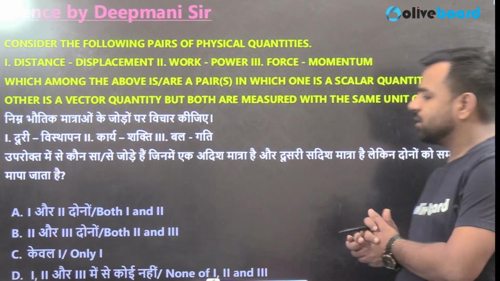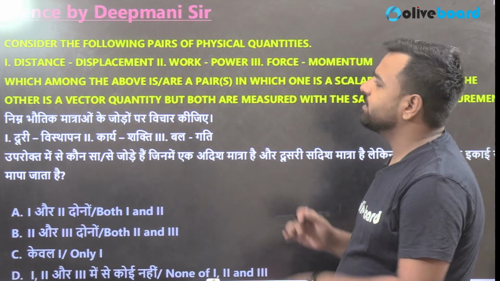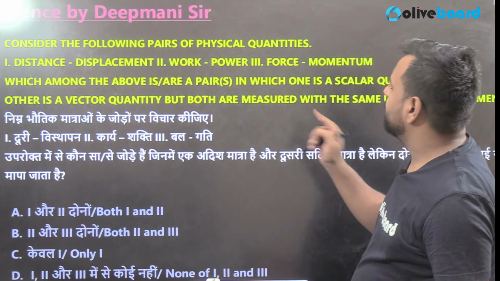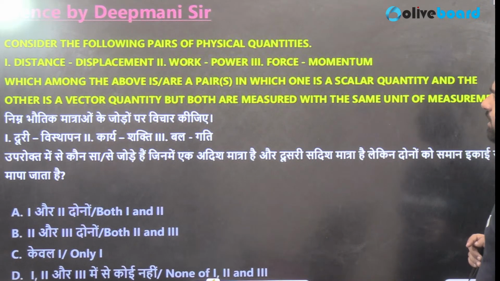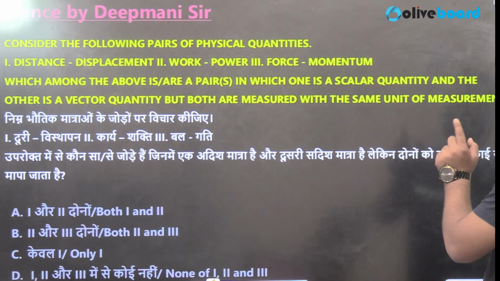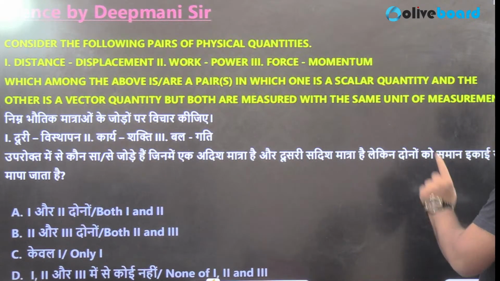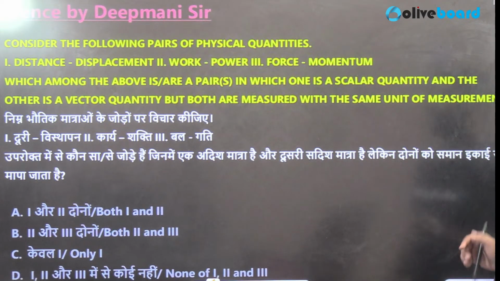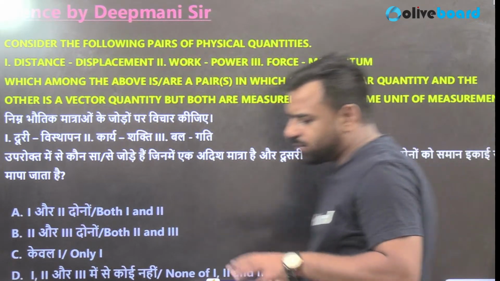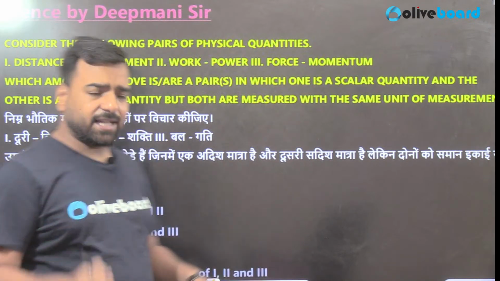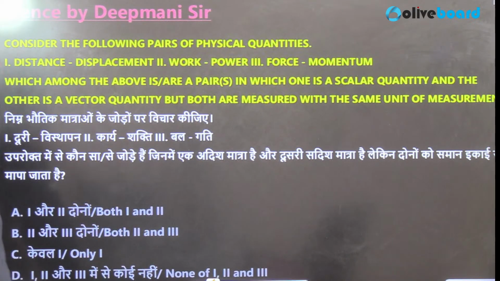Consider the following physical quantities: distance or displacement, work, power, force, momentum. Okay, so these are the options. Which among the above pairs is such that one is a scalar quantity and the other is a vector, but both are measured with the same unit of measurement? Okay, so guys, it's asking which one is the vector quantity, which one is the scalar quantity, and they are measured with the same unit.